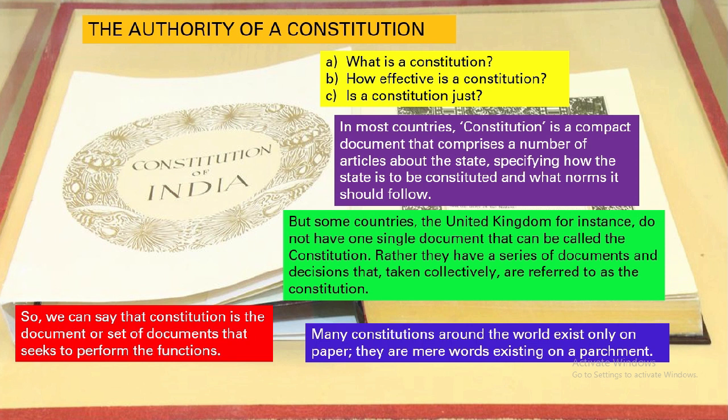They have a series of documents or decisions which, taken collectively, are referred to as the constitution. Sometimes in the world, you can see constitutions existing only on paper. They were just mere words existing on a parchment. But to answer the question, what is a constitution? We can say that a constitution is a document or a set of documents that seek to perform these functions.